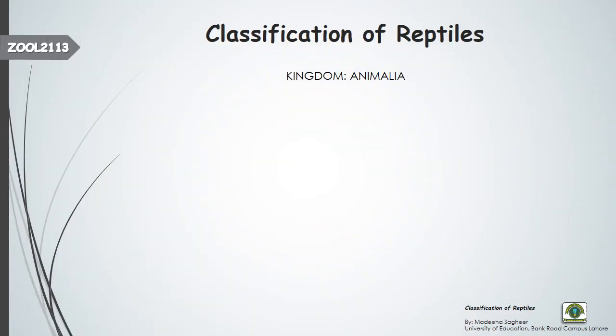Now here comes the classification of reptiles. First, reptiles are members of kingdom Animalia. Animalia, you know, contains all the animals. If we talk about the phylum, then they belong to the phylum Chordata. Chordata are those animals that, in some part of their lifespan, must have the notochord. And as I told you earlier in the previous slide, reptiles belong to the class Reptilia.